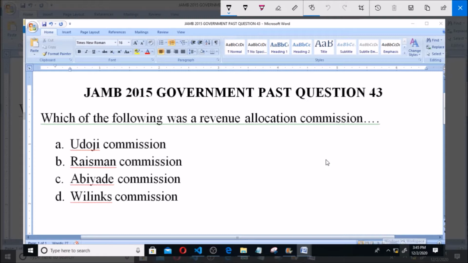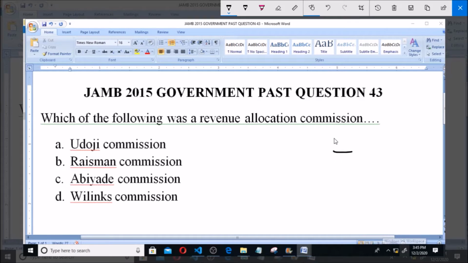2015 Government past question. Question number 43 says, which of the following was a revenue allocation commission? Which of the following was a revenue allocation commission?